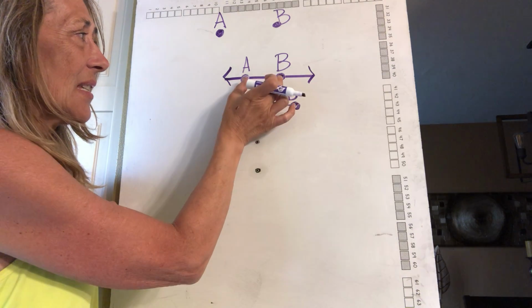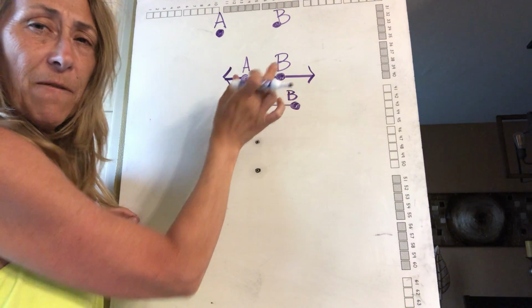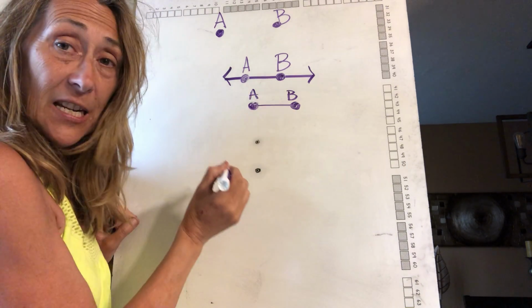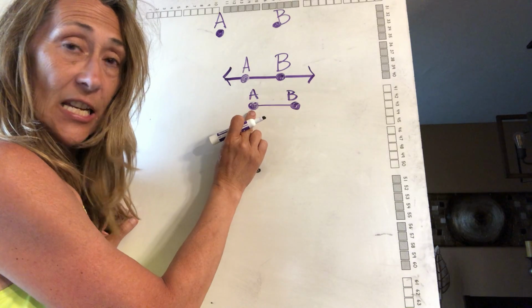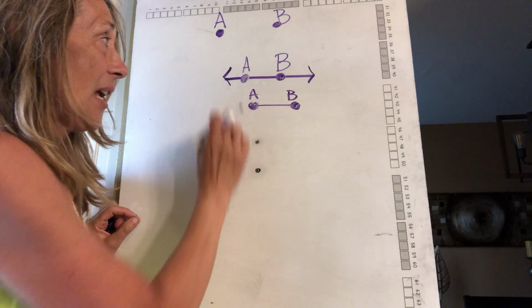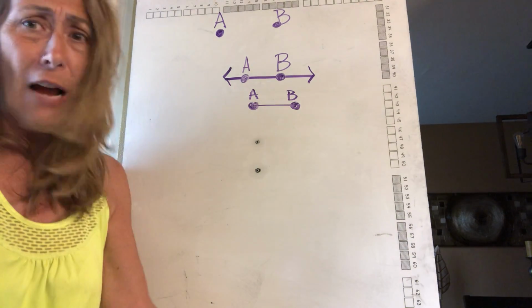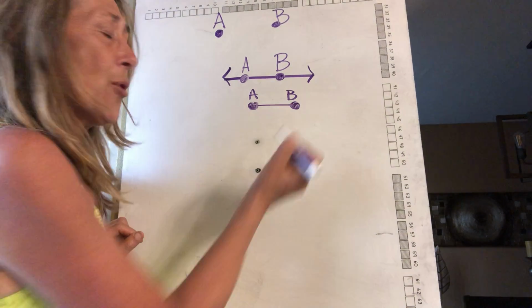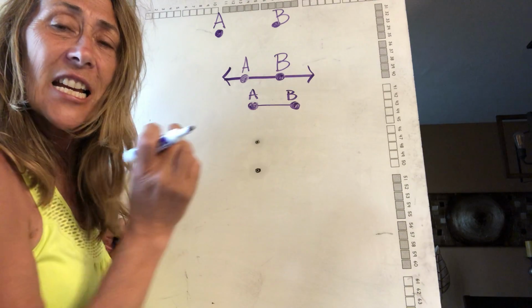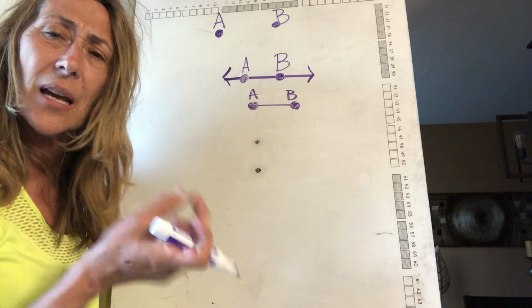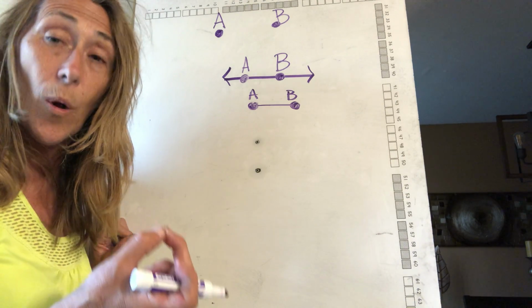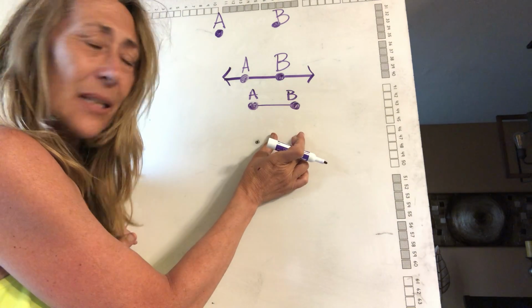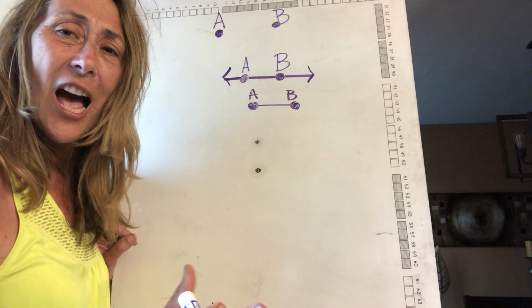But when I take this point A and B from my line and I bring it down here, it has a definitive beginning, it has an end. It doesn't have the arrow that tells me it's going on forever and ever. It has a beginning point and an end point. This is called a line segment. A segment is part of a whole, almost like our fractions and decimals. A line segment is a part of a line.